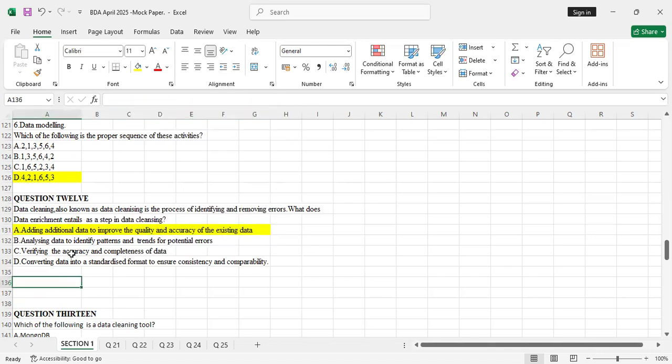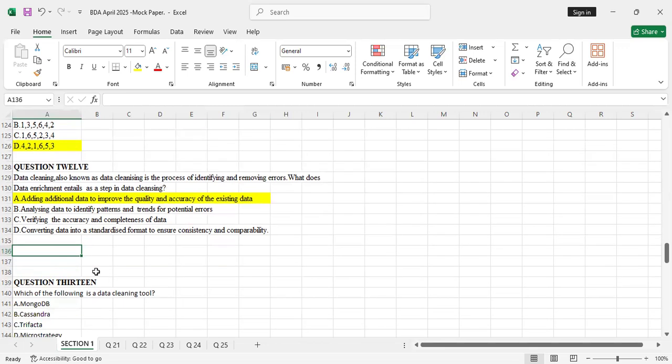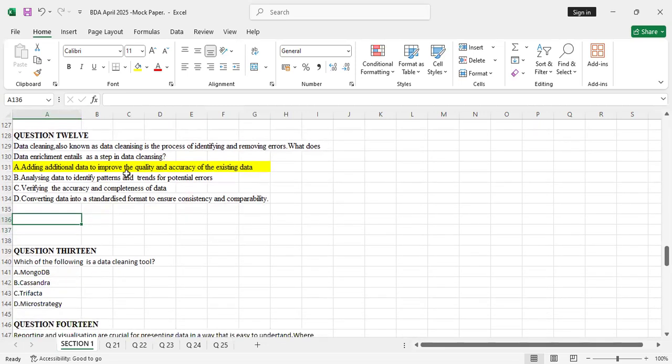Then what was B saying? Analyzing data to identify patterns and trends for potential errors. That's not enrichment. Number C, verifying the accuracy and completeness of data. That's not data enrichment, that's what we call data understanding. Part D, converting data into a standardized format to ensure consistency and comparability. Now you are not enriching the data, but you are formatting the data. So that's not the right answer. The right answer here is that when you are doing enrichment in data, you are adding additional data to improve the quality and accuracy of the existing data.